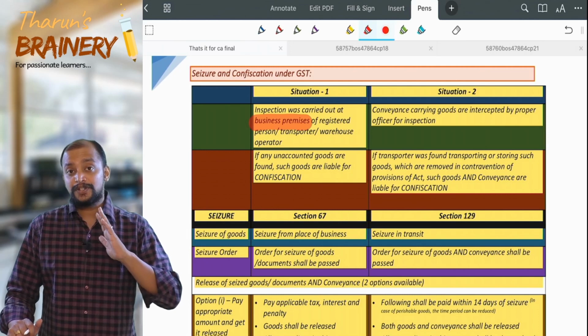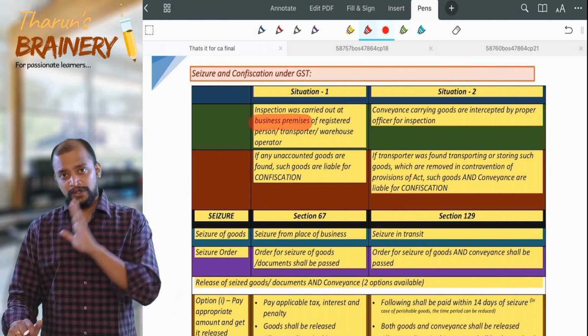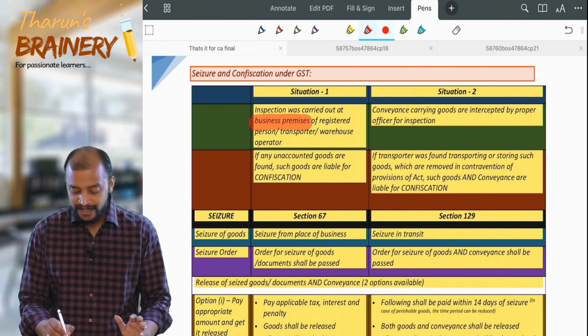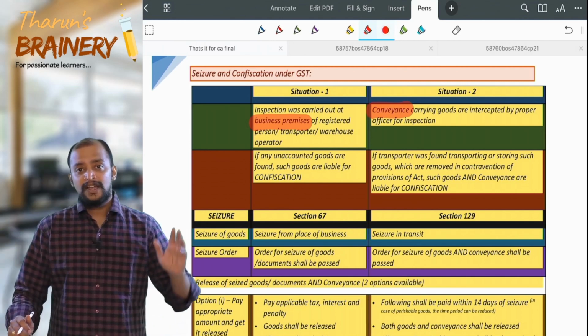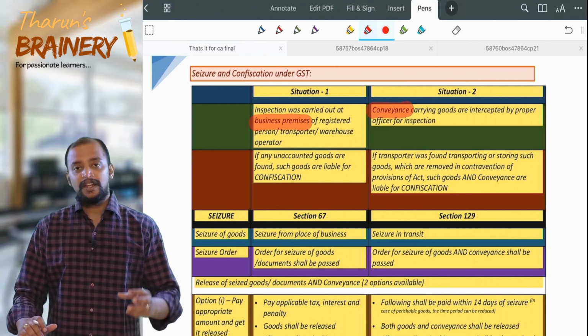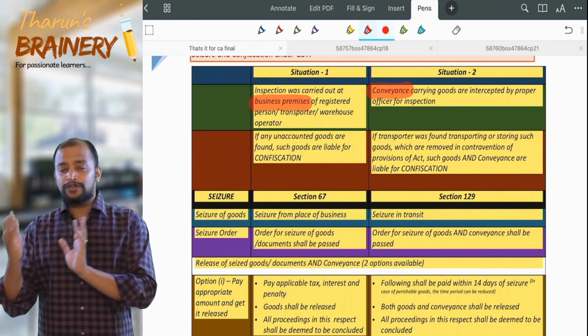So situation 1 is search in the premises, whereas situation 2, conveyance carrying goods are intercepted by the proper officer. So what is searched in situation 2? Conveyance. Conveyance carrying the goods are intercepted by the proper officer for inspection. Now, we are first dealing with situation 1 and then we will go to situation 2.